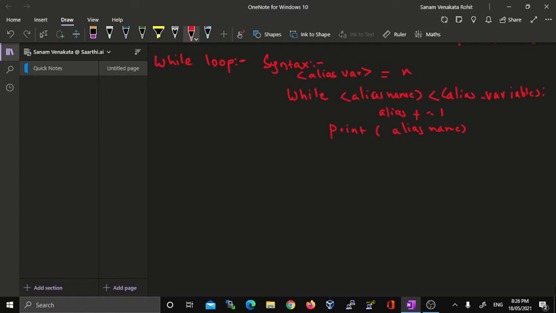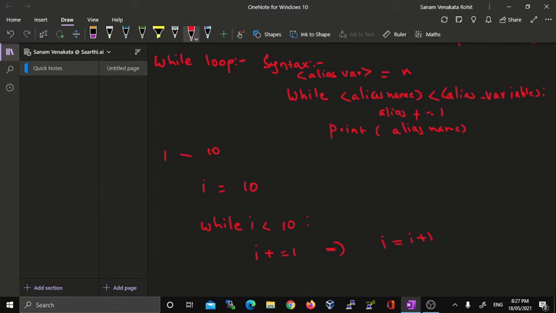For example, if we want to print the first 10 numbers, that is from 1 to 10, we'll take the alias variable, as in I, while I is less than 10, I plus equal to 1. This basically means I is equal to I plus 1.